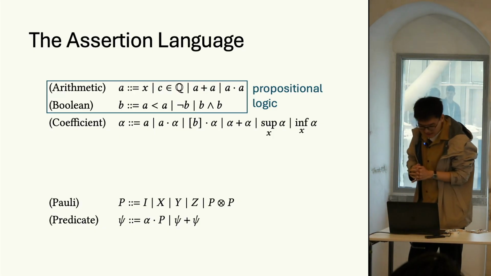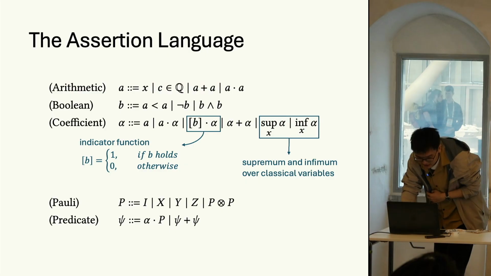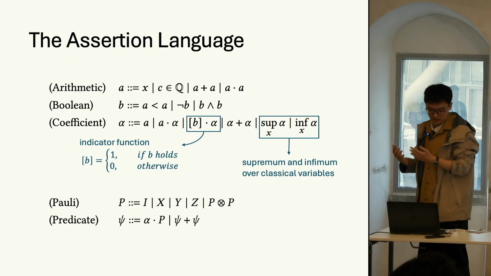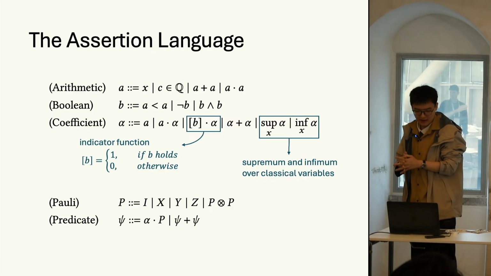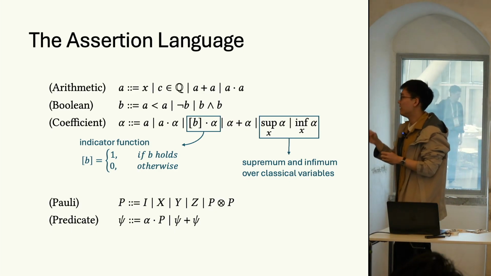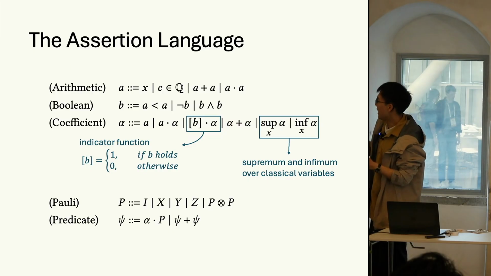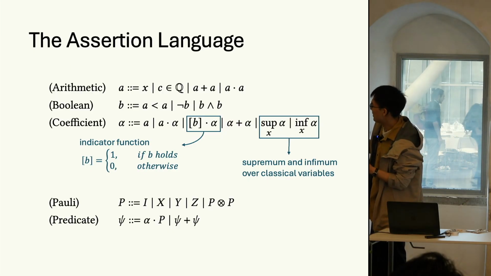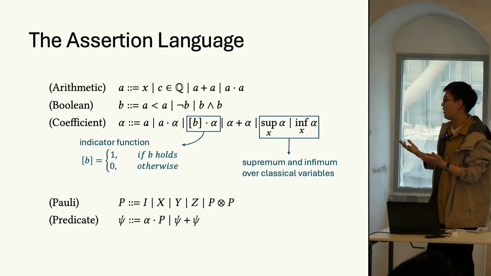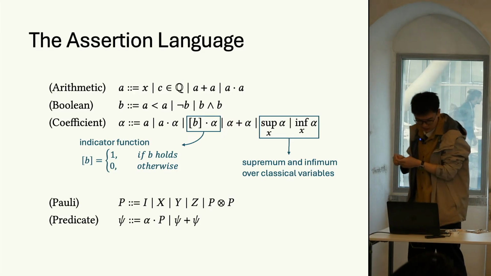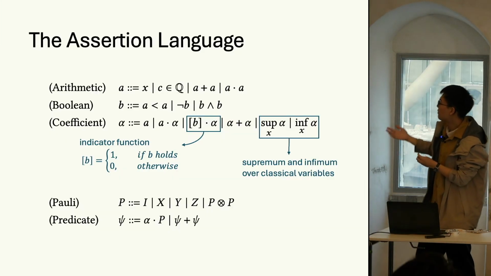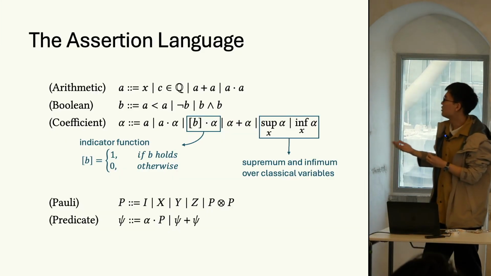And the third line defines the coefficient formulas, where a lot of special constructs are included. For example, the indicator function, denoted by a Boolean expression B in brackets, evaluates to 1 if the Boolean expression is satisfied, or evaluates to 0 otherwise. Similarly, we support the supremum and the infimum over classical variables.